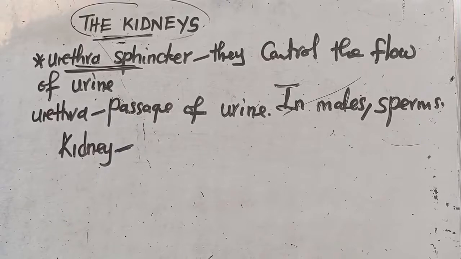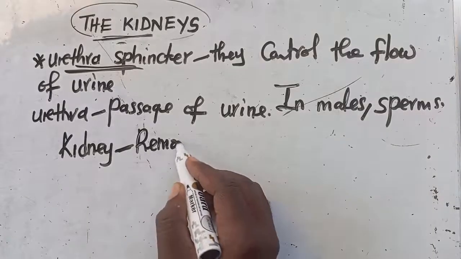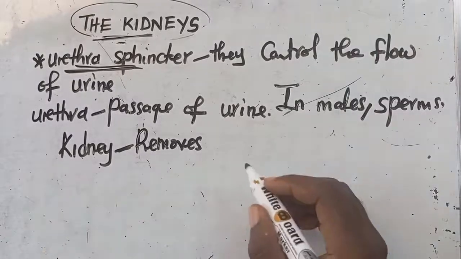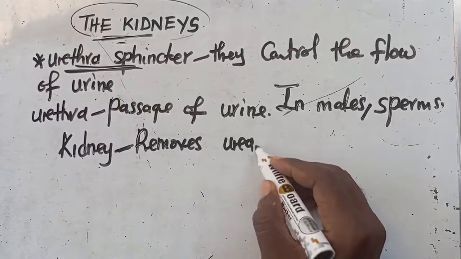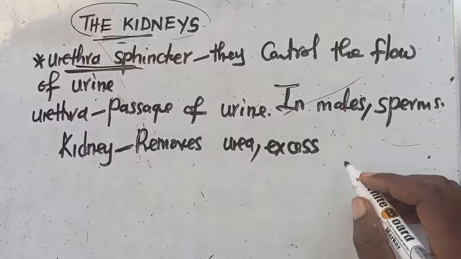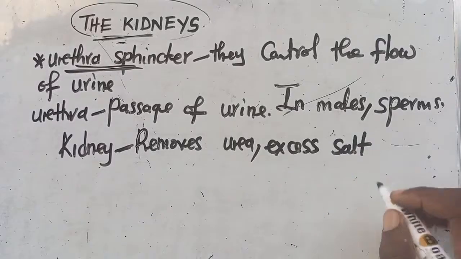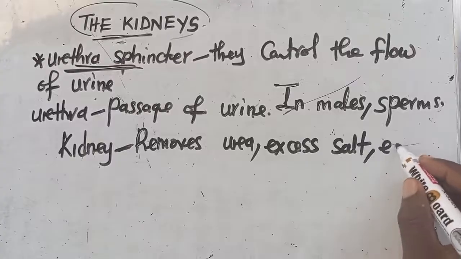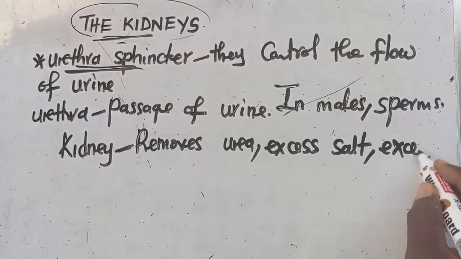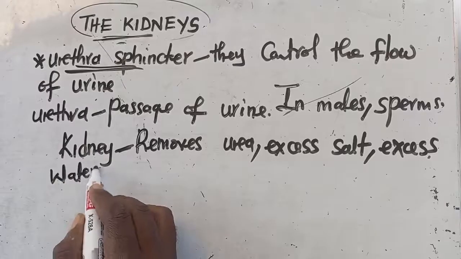So the kidney removes what? It removes urea. It removes excess salt. Excess what? Excess water.